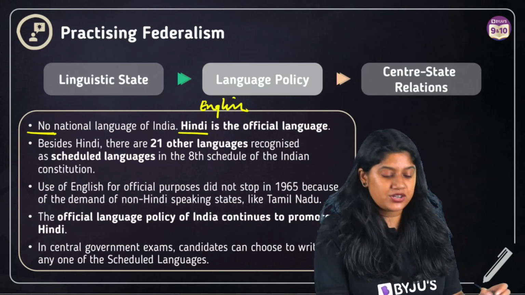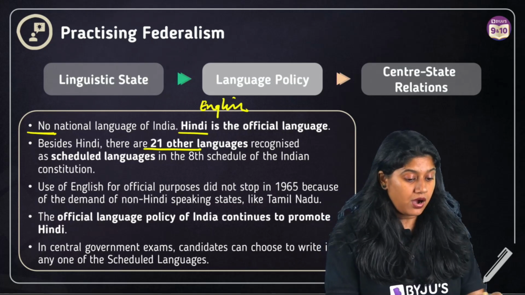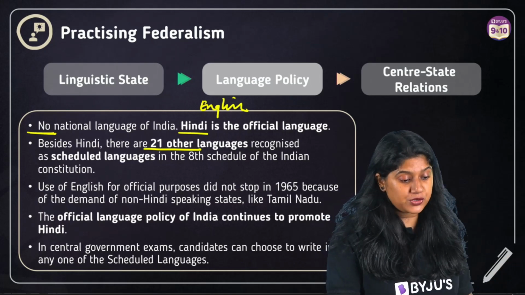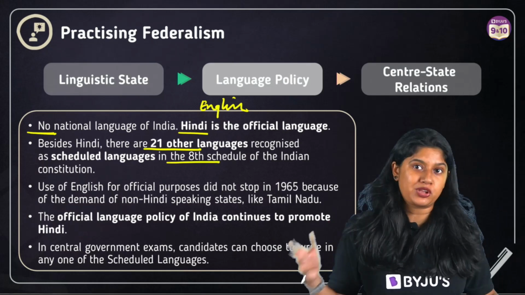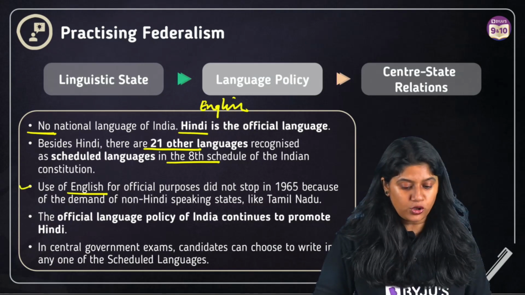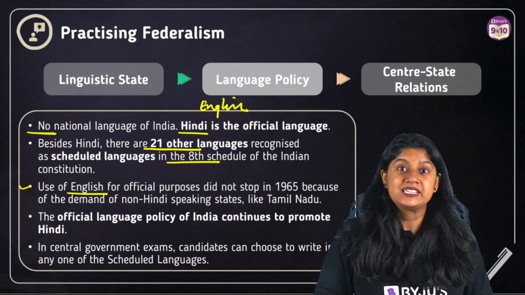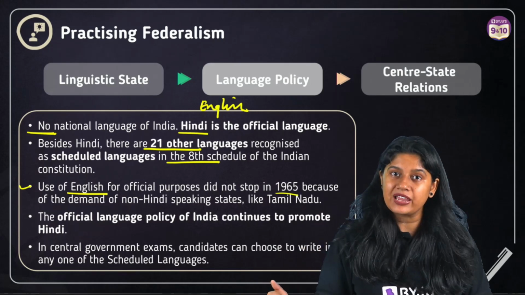Besides that, in our country we have 21 other official languages, and we have the 8 scheduled languages which are part of the constitution. Then the use of English for official purposes is definitely there, but we have a small incident which happened in the year 1965.